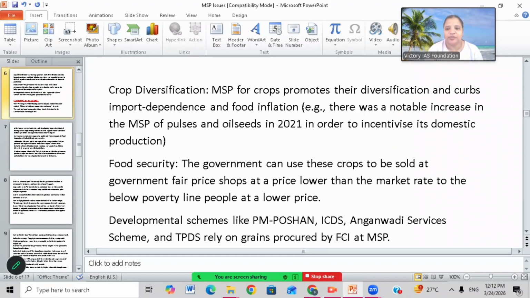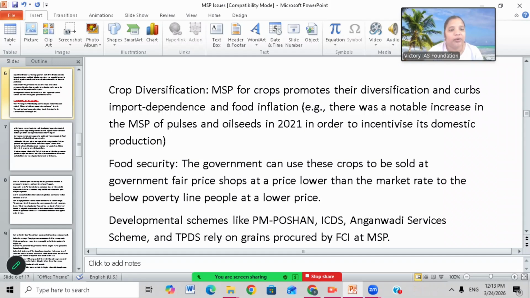Crop diversification. MSP for crops promotes their diversification and curbs import dependence and food inflation. Suppose a farmer has been producing rice for years. He used to produce rice only. Then the government can encourage him to produce some commercial crop so that the government can earn some foreign exchange out of it. Like oil seeds, sugarcane, cotton, and also they save the country from food inflation.